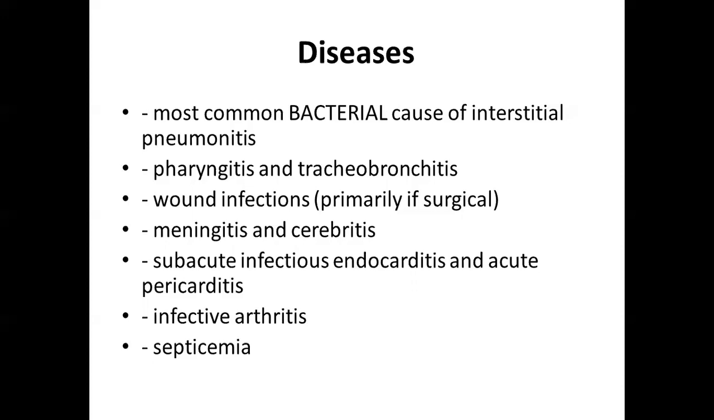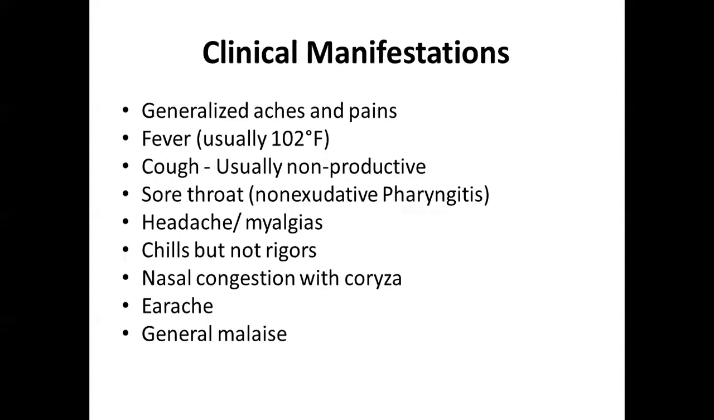The next are subacute infectious endocarditis and acute pericarditis, where the layers of the heart are infected. Then infective arthritis of the joints. Then septicemia, the infection of the blood. These are the possible diseases it can produce: pneumonitis or pneumonia, pharyngitis and tracheobronchitis, wound infection, meningitis and cerebritis, subacute endocarditis and acute pericarditis, that is related to the heart, then infective arthritis, then septicemia.